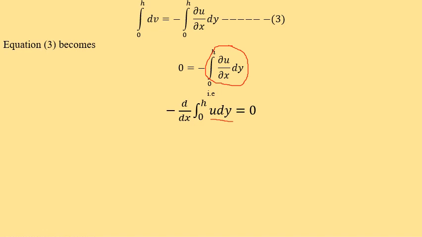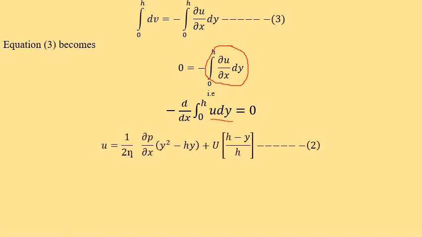Simplifying this, if we substitute in place of u the expression for the velocity component, we have the expression for velocity component given by equation 2.